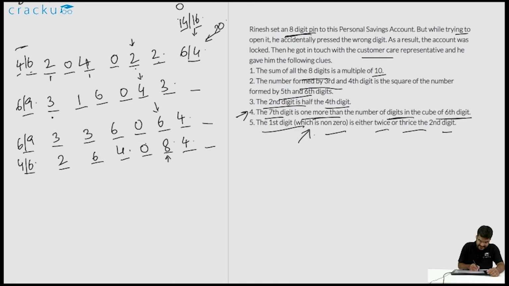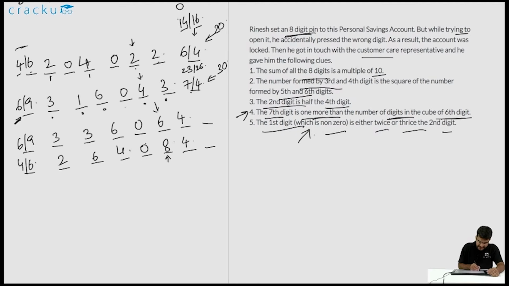For example, in the second case, 3 plus 1 is 4, 4 plus 6 is 10, 10 plus 7 is 17. So excluding the first digit and the last digit, the sum over here is 17. So including the first digit, the sum will be either 23 or 26. This would imply that the sum in this case will be 30, and so based on whatever is the first digit, the last digit can be either 7 or 4.